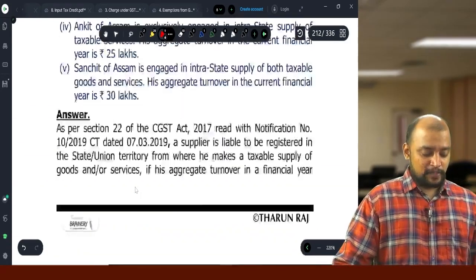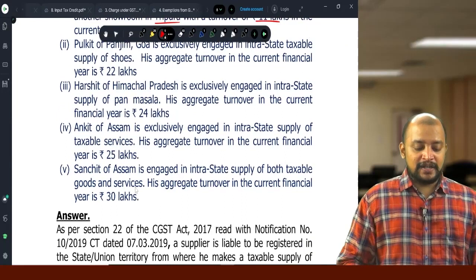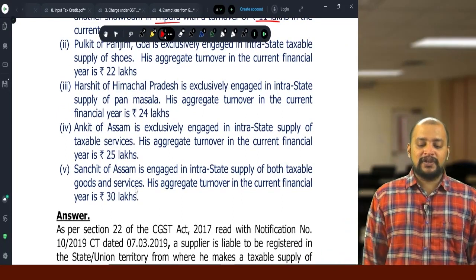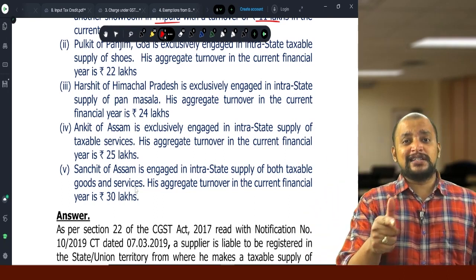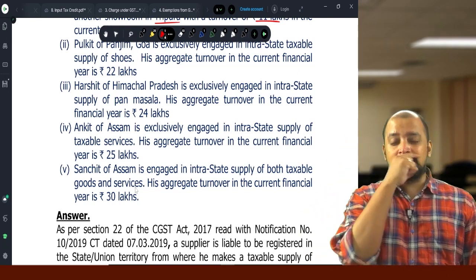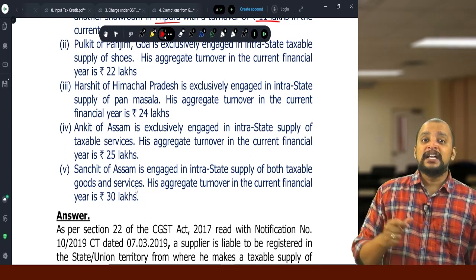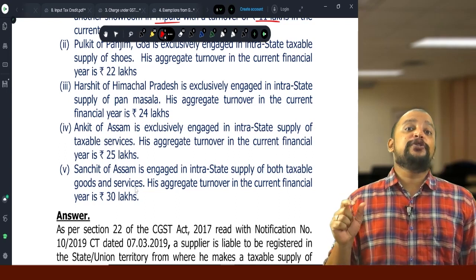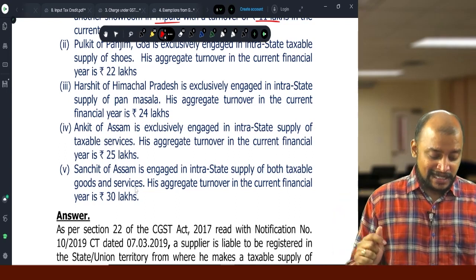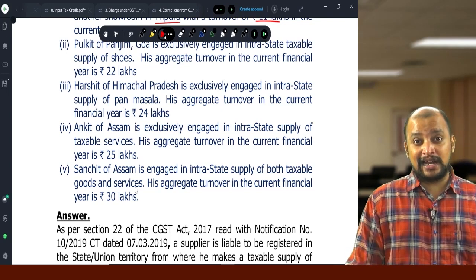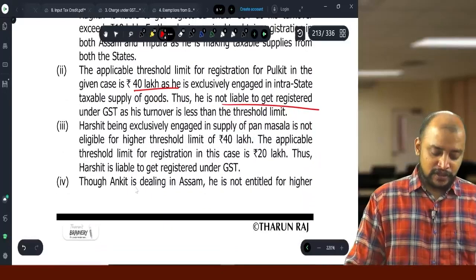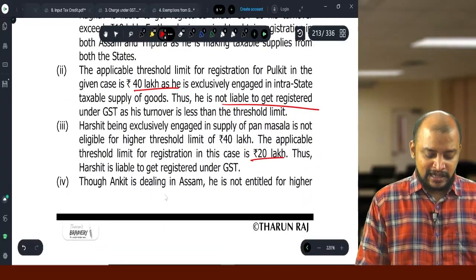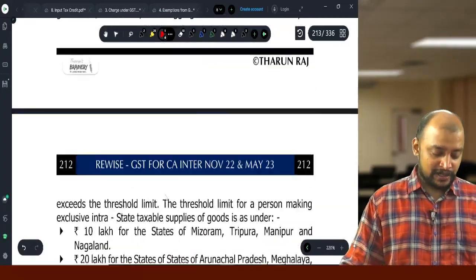Okay. Then third point, Harshit of Himachal Pradesh is exclusively engaged in intrastate supply of pan masala. Even though it is other than MMTN new stamp and exclusively engaged in supply of goods, but as they are engaged in supply of notified goods, so the limit will be 20 lakhs. In this case, their aggregate turnover 24 lakhs, therefore they need to register. So 20 lakhs will be taken as the limit and they are required to get registered.